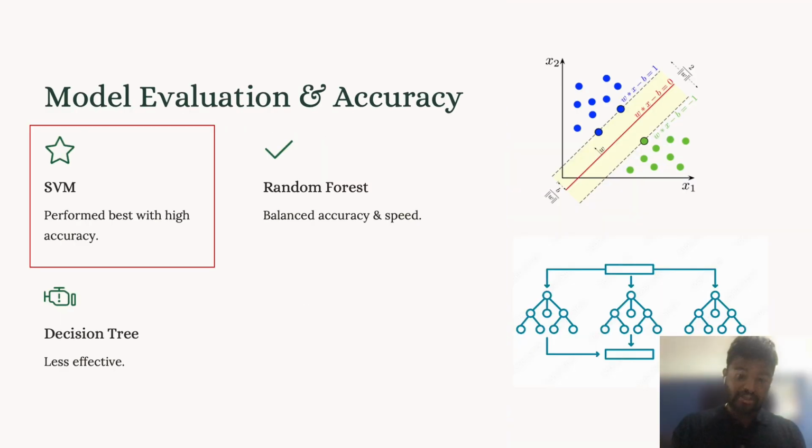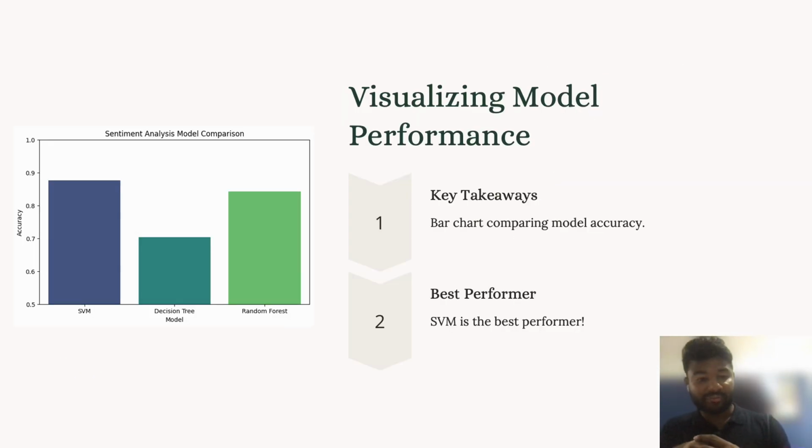As we said, we have implemented SVM, random forest and decision tree. Based on the evaluation, I found that SVM is the best model. How did I do that? I have put forward a visualization for you. It shows the accuracy of all three models, and if you see clearly, SVM has the highest accuracy compared to decision tree and random forest. Remember, this has been done by looking at the dataset as a whole.